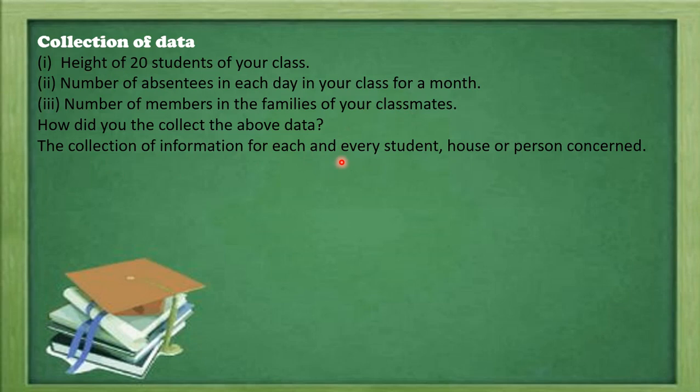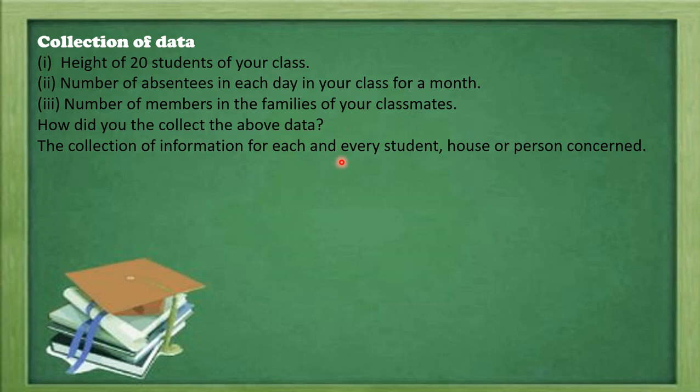So we have to go to them and ask how many family members are there in your family, or we can measure the weight of 20 students, or we can ask the students how many days you were present or absent in the class.